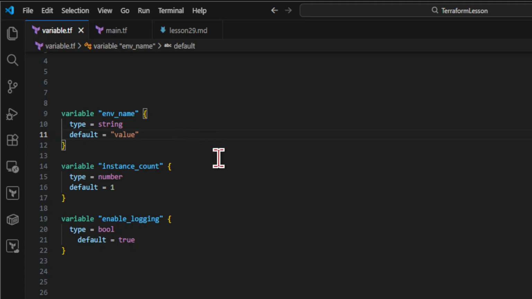Terraform sees three distinct shapes. A string is text, a number is arithmetic, a Boolean is a gate. Even without values, Terraform already knows which expressions are legal. This is not configuration, this is constraint.